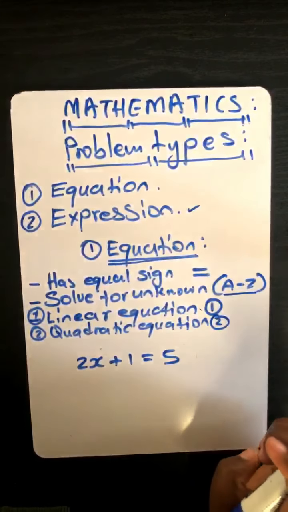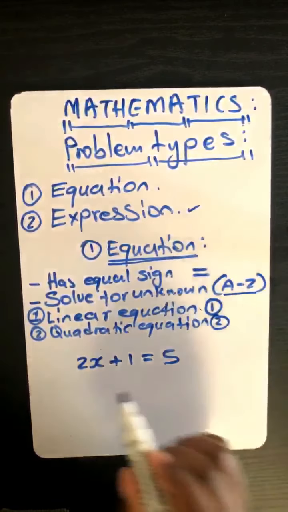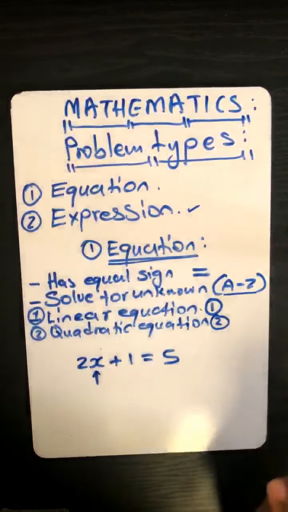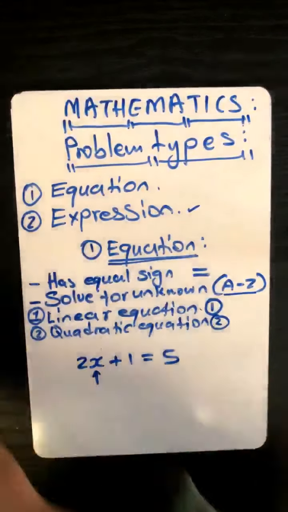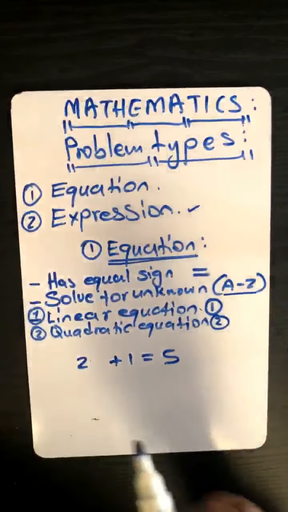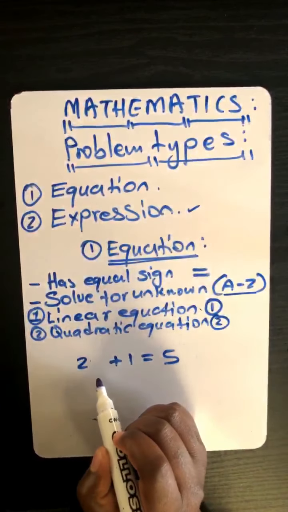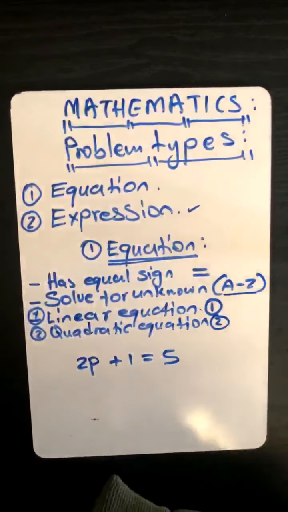X. So the unknown is letter X. Can you see? Yes. So that means if we have, for example, 2p, I'm asking you a question now. What is the unknown?